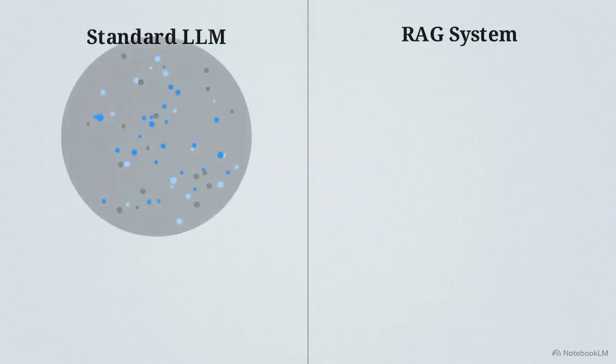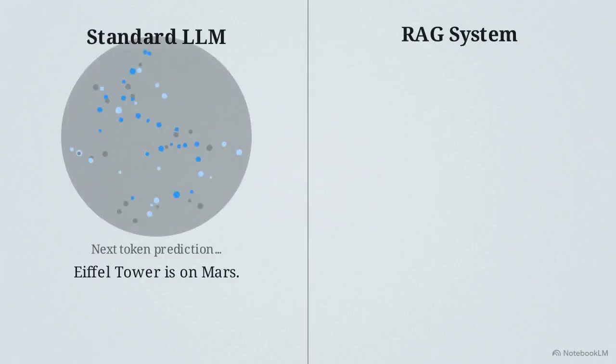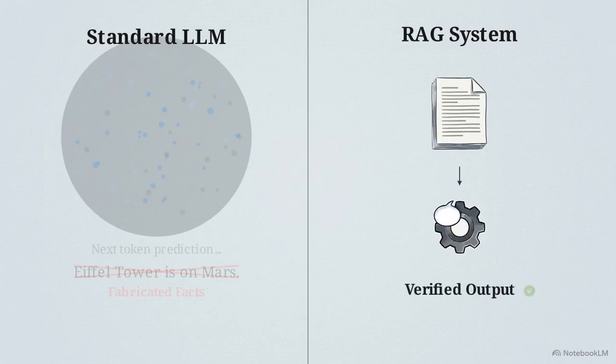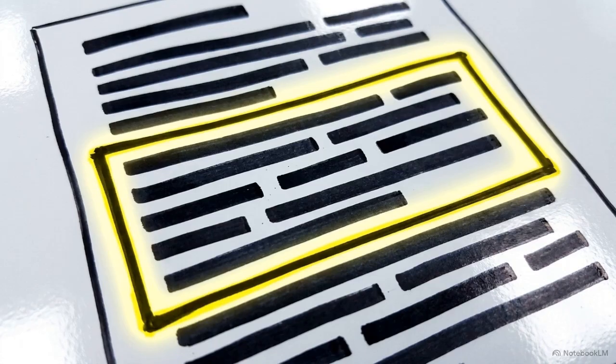This split screen illustrates the cure: Retrieval Augmented Generation, or RAG. Rather than letting the model guess from a chaotic void, a RAG system forces the AI to retrieve answers directly from specific documents you provide. We implement this using tools like Google's Notebook LM. You upload custom PDFs, and the software establishes those files as a strict, exclusive knowledge boundary.